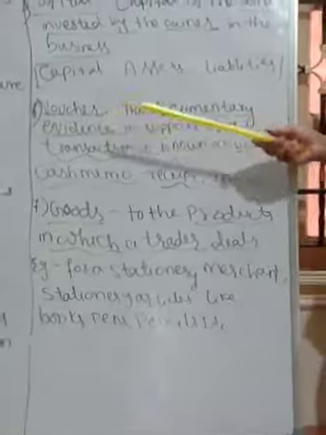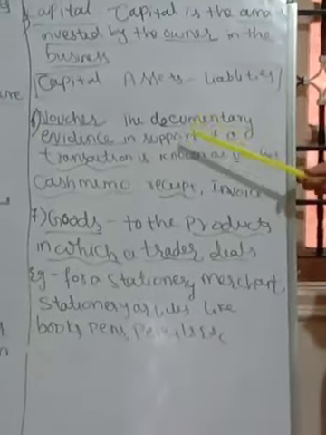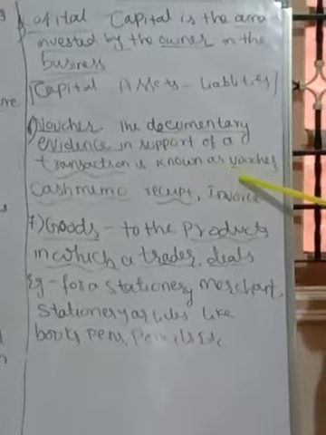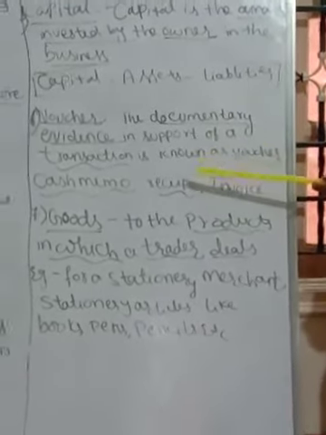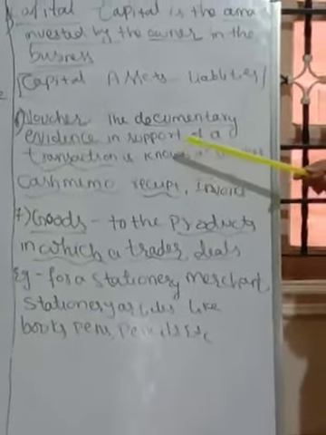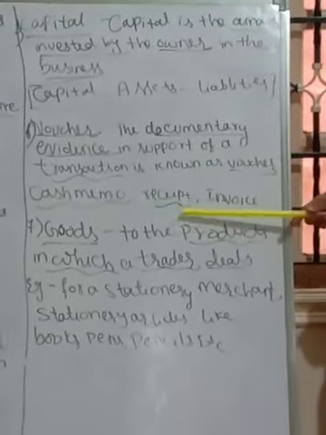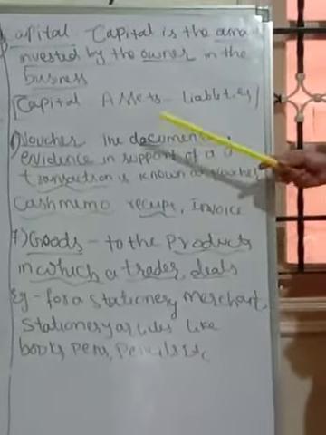Next one is vouchers. Vouchers means bill. The documentary evidence in support of a transaction is known as vouchers. So it will act as a proof for the transaction for which you have purchased. Cash memo, receipt, invoice are the examples of vouchers.